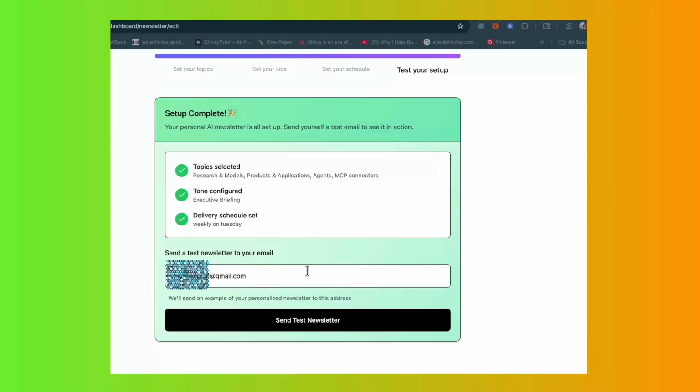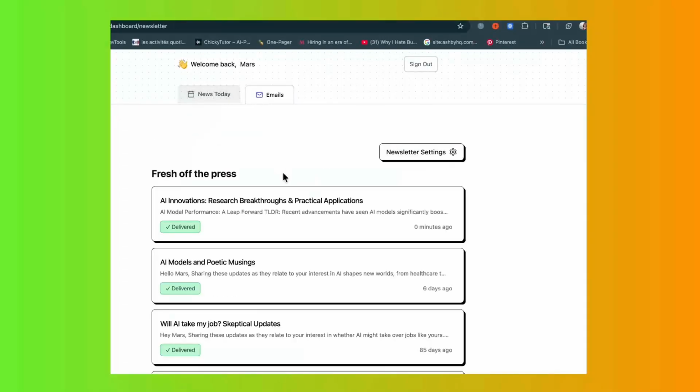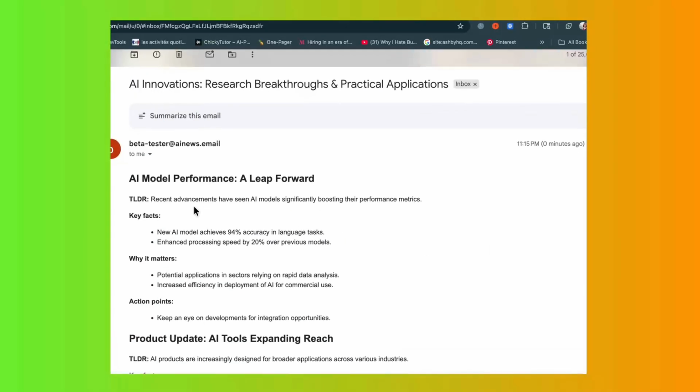Give it a whirl by sending yourself a test email, which you can check right on your dashboard or on your own email inbox, and if you're happy, then you're good. Now let's see it in action.